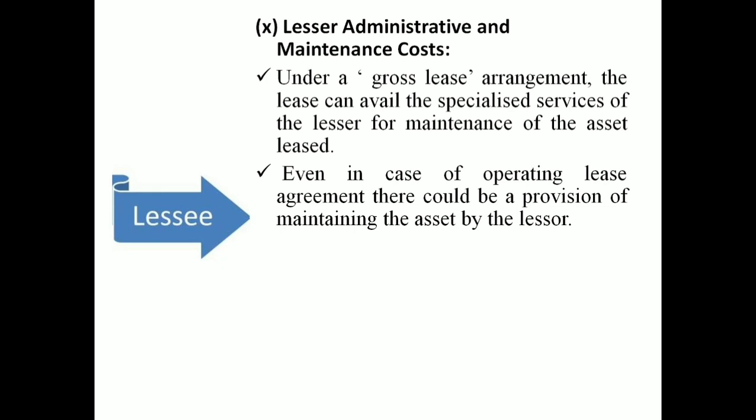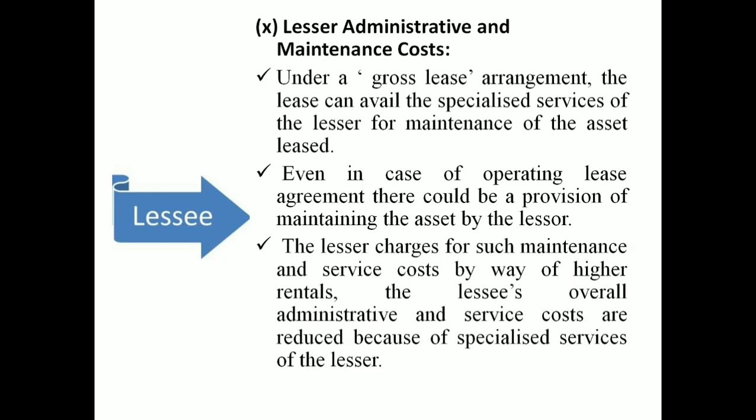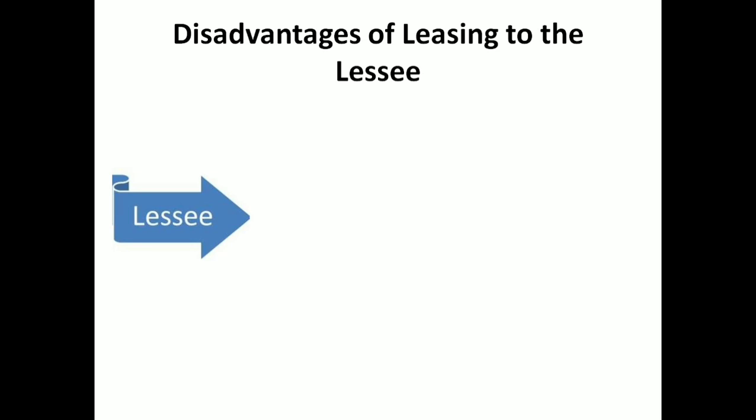That is the important thing. Lease charges and maintenance cost are covered by way of higher rentals. Lessee's administrative and service costs are reduced because of the specialized services of the lessor. So you can reduce your administrative and maintenance expenses if you are taking goods on lease. So these are the 10 important advantages from the part of the lessee.